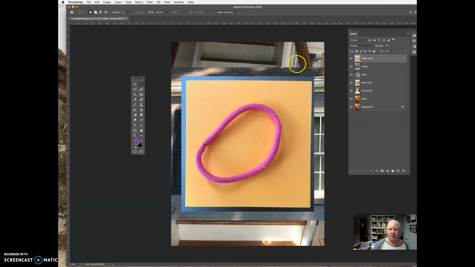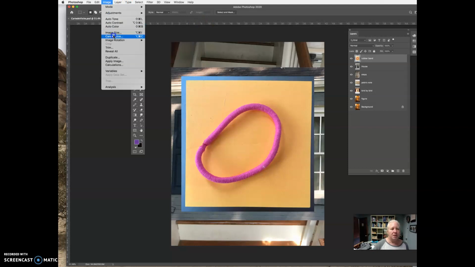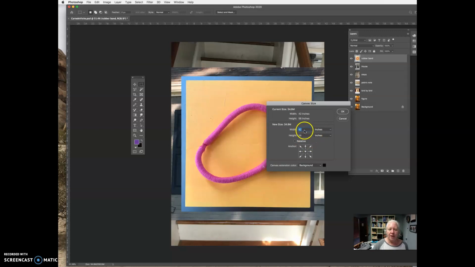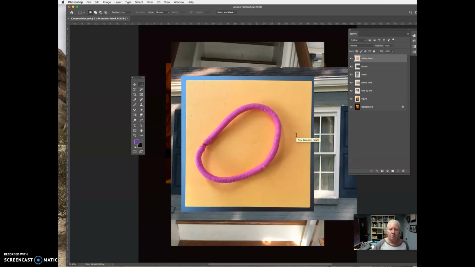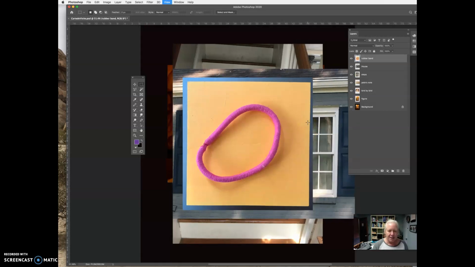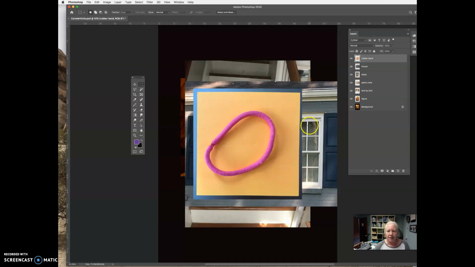When I talked about changing the canvas, that was one of the reasons that I was thinking we would do that, is because you can move things out and sort of see them through. So I think what I'll do right now is change my canvas size, even though that wasn't part of our assignment. Right now I've got a big file that I don't need to be nearly this big, but I'm going to go ahead and leave it big for right now because it doesn't really matter. I can shrink it down. So I've got 42 inches. Let's make it 60 inches wide, and let's make it 80 inches tall. Okay, now I'm going to Command 0 or Control 0.